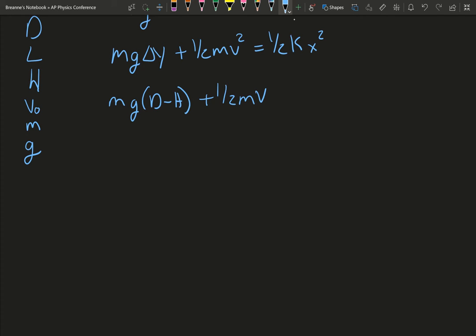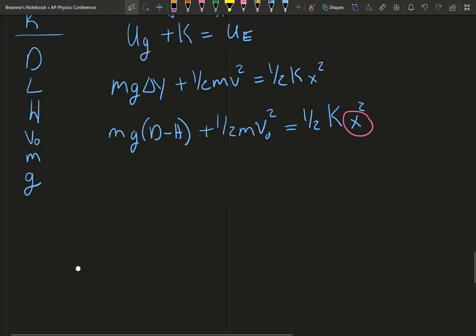v naught squared equals 1/2 k. We're looking for k. We found our issue. I thought it was going to be pretty easy. So x is not one of the ones we can use over here, so we need to figure out what that x is. Now, if you remember, x is just your elastic stretch. So pretty much how much it stretched.